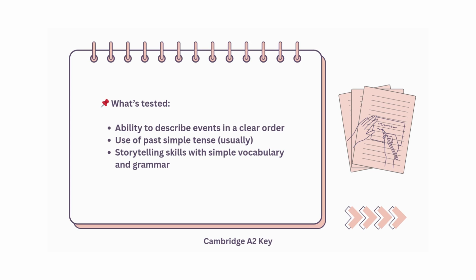Now, before we go through an example, let's see what is tested. It is tested the ability to describe events in a clear order. First, then, first, second, next, and so on. Make sure you use past simple tense because obviously you are telling a story. And we also want to see if you are able to do a little bit of storytelling with simple vocabulary and grammar.